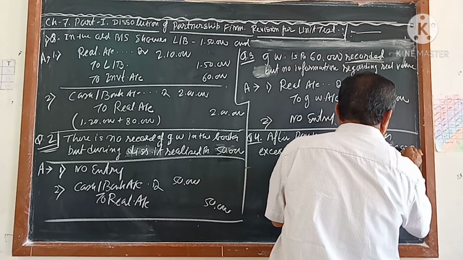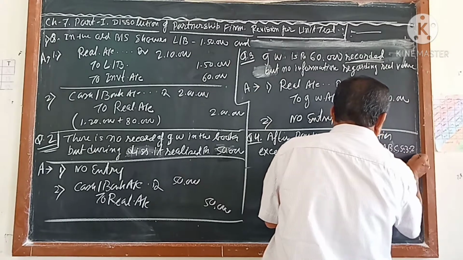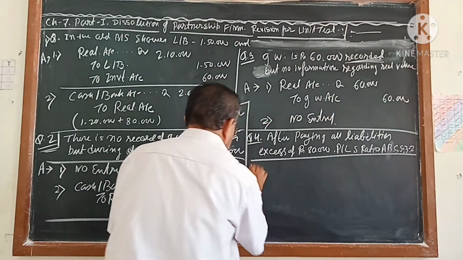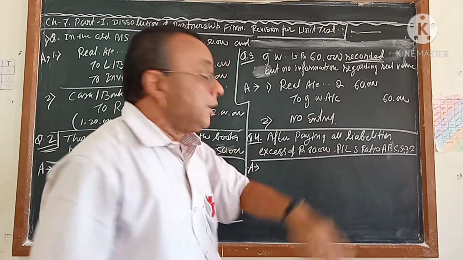5:3:2. Do you understand? 5:3:2. This is the question. Answer. Let me read the question because I have not written it in detail.